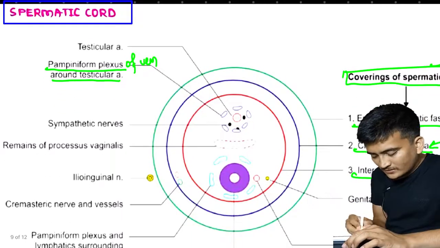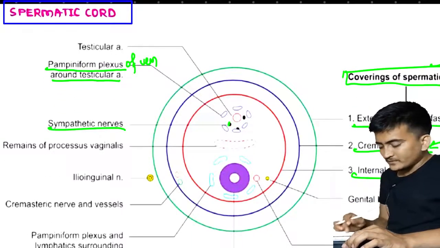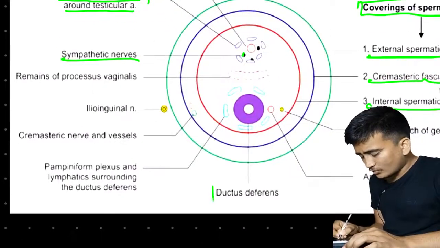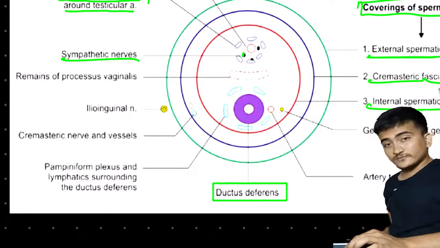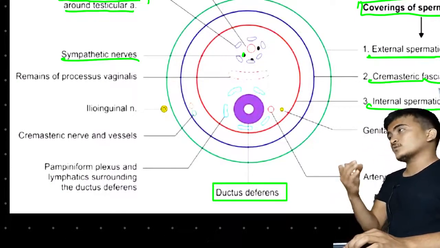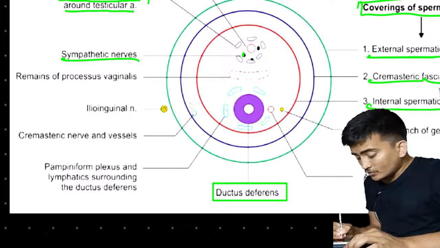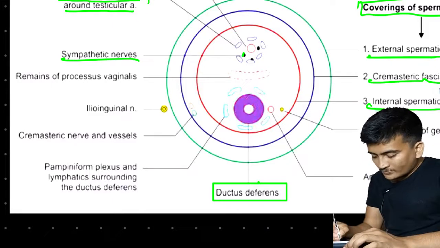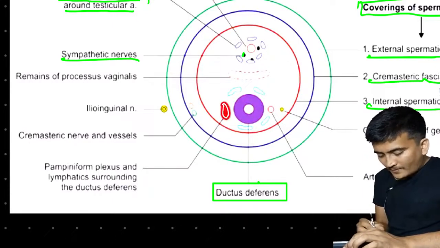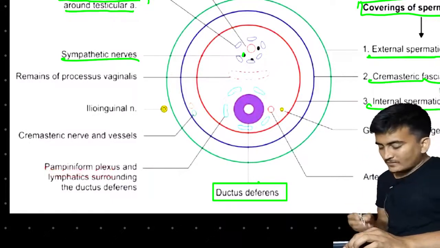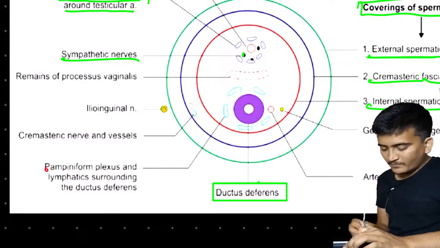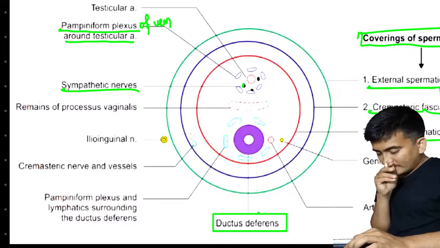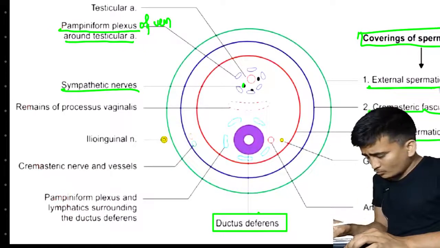And here you can see there are sympathetic nerves right here in the center. Another important thing that we need to know is the ductus deferens. It is the conduction pathway for sperm. You can see the ductus deferens is right here. It is surrounded by the same thing, the pampiniform plexus, as we discussed right above. So this was about artery and vein.